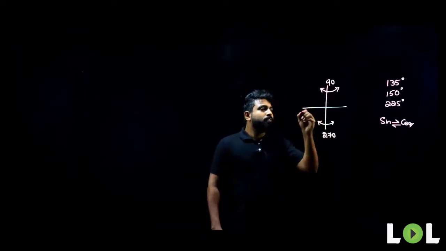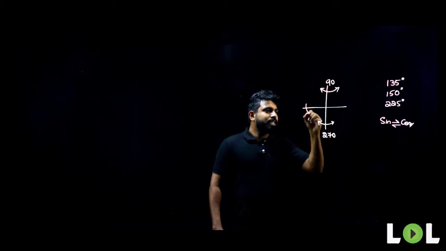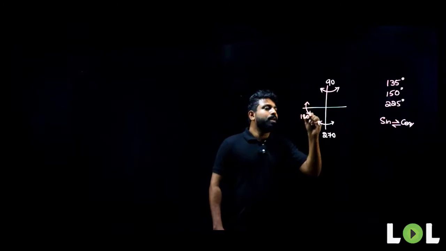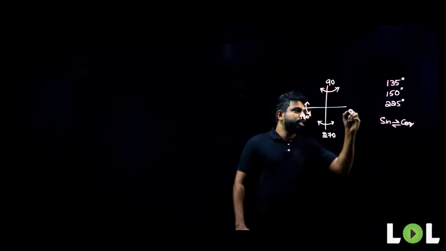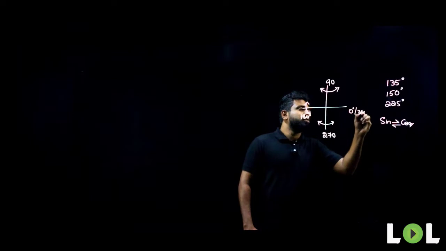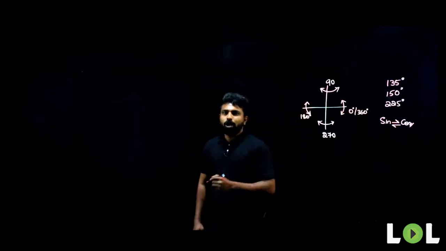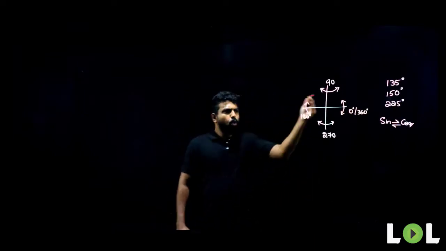Now, if the value of sine or cos, or any trigonometric ratio for that matter, changes across 180 degrees, it will remain the same. The same way for 0 degrees or 360 degrees as well. The value will not change. So what do I mean by this?